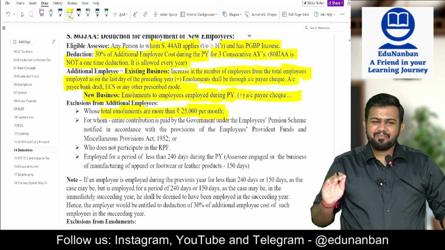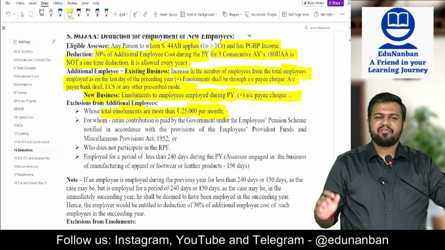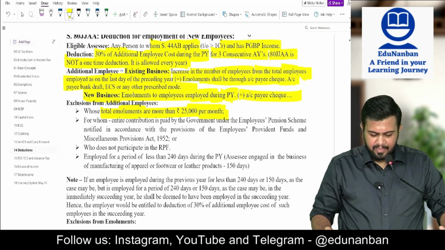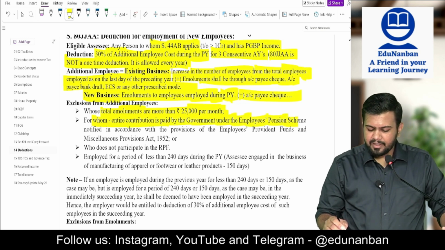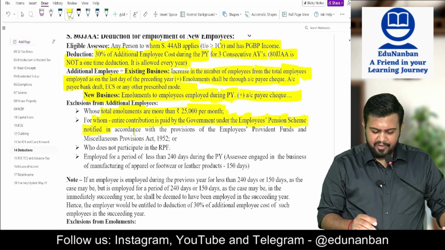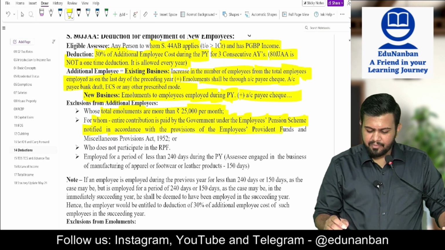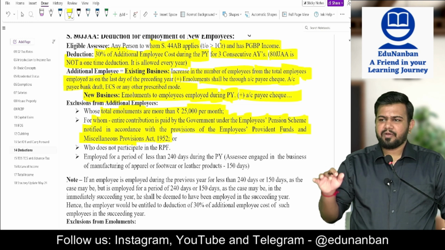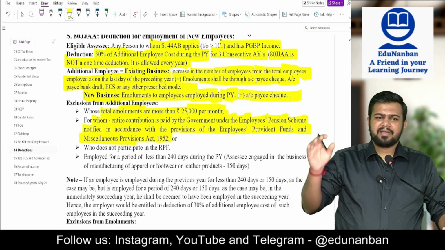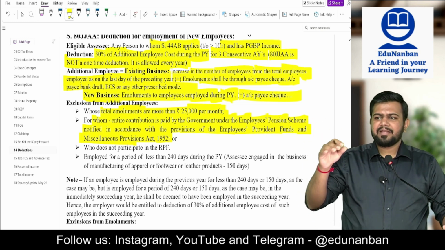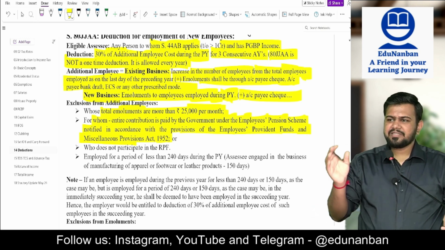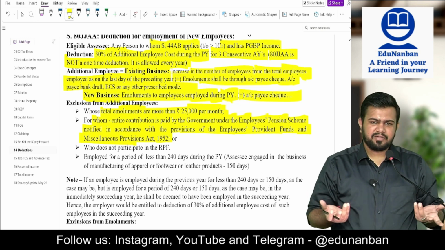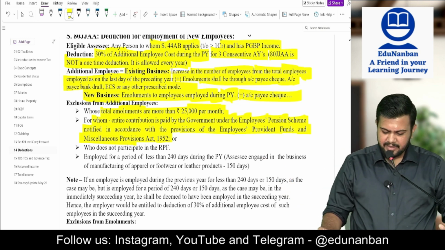Next, employees for whom the entire contribution is paid by the government under the employee pension scheme notified in accordance with the provisions of the Employees' Provident Funds and Miscellaneous Provisions Act 1952. Basically government employees, for whom the government pays the PF. Such employees are not covered because the government does not want deduction under 80JJAA.